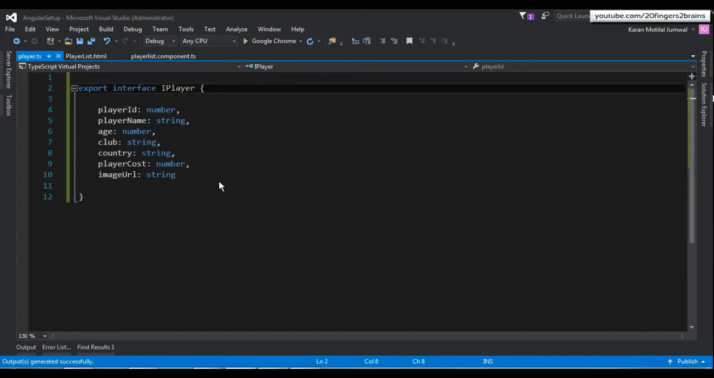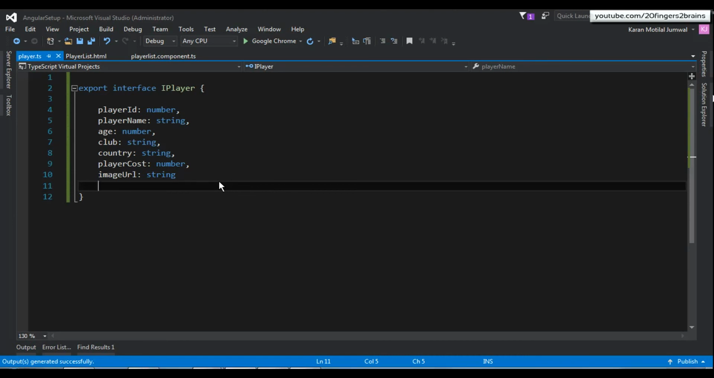Now you must notice that our interface only has properties. This is because we are using this interface as a data type. If we have functions in our interface, then we won't be able to use it as a data type. Now there can be a scenario where we have a player class, a player business object. In that case, we can define functions inside this interface, and then we can implement this interface with the class Player. That scenario is not present yet in our application, and for now we are going to use this iPlayer interface as a data type.